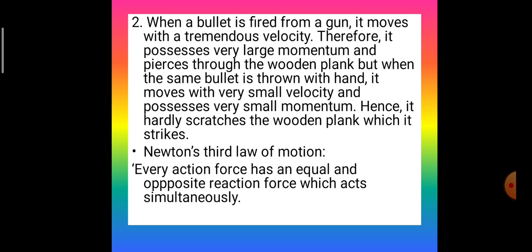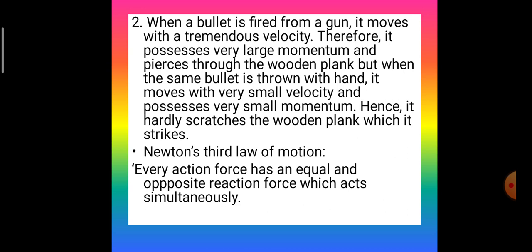Second, when a bullet is fired from a gun, it moves with tremendous velocity. Therefore, it possesses a very large momentum and pierces through the wooden plank. But when the same bullet is thrown with hand, it moves with very small velocity and possesses very small momentum. Hence, it hardly scratches the wooden plank which it strikes.